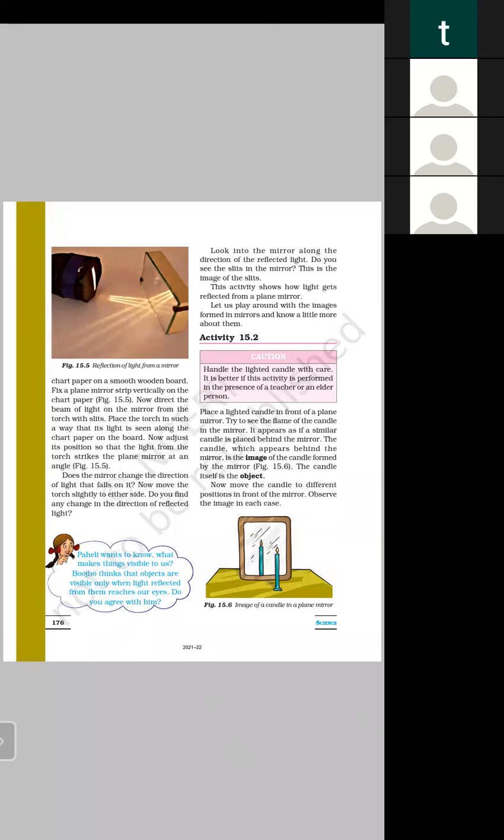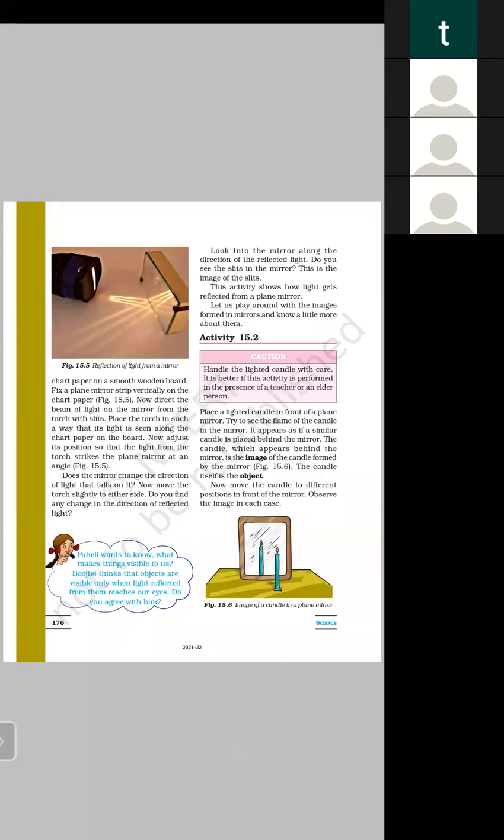The candle behind the mirror is the image of that candle formed by the mirror. The candle itself is the object, and the candle that appears behind the mirror is the image. Now move the candle to different positions in front of the mirror. Observe the image in each case.